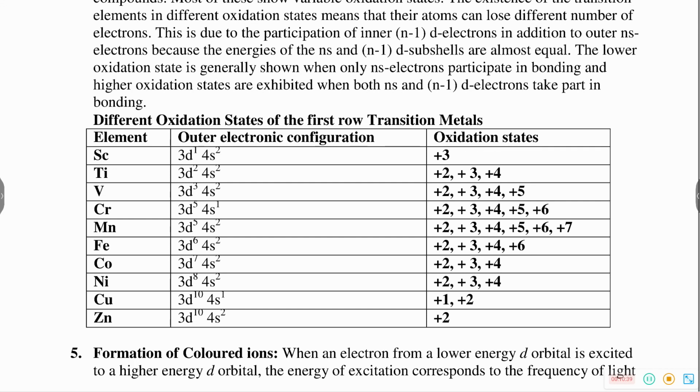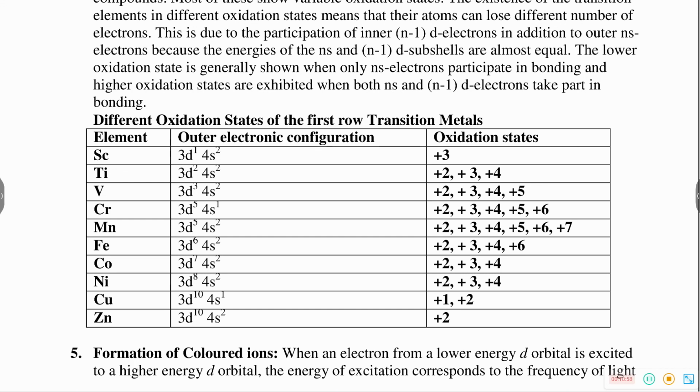Reluctance of s electrons to participate in a chemical reaction. The opposite is true in the d block, where s electrons will participate. In the p block, s electrons are not participating.